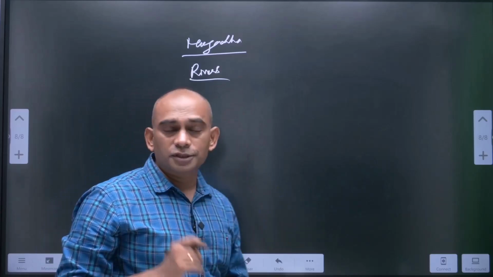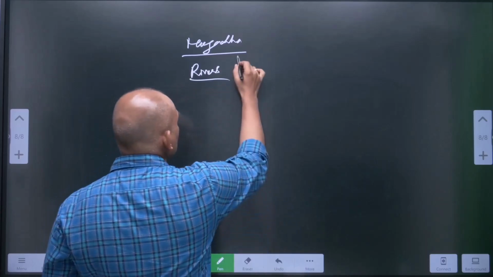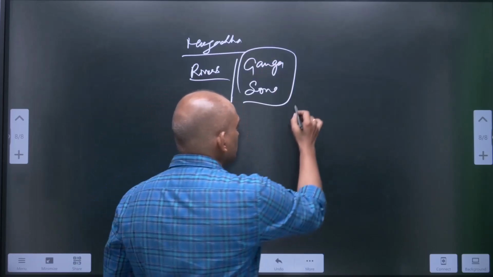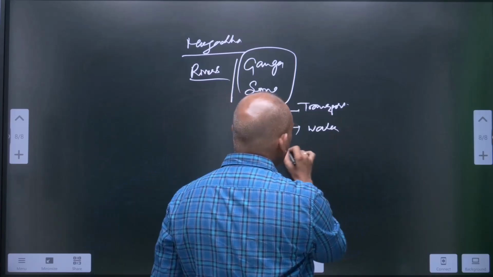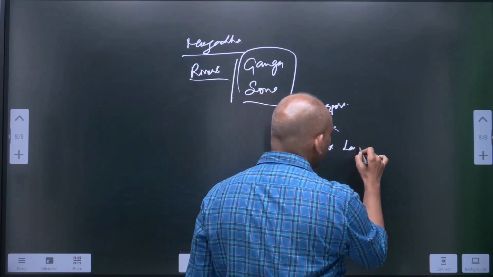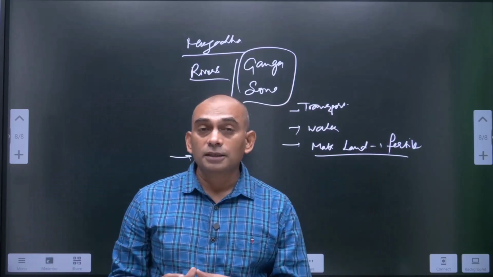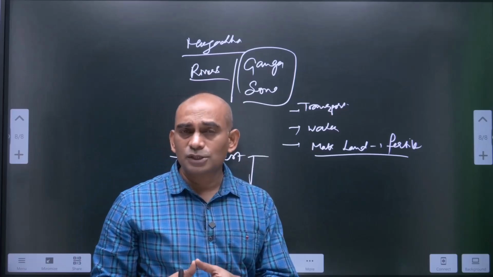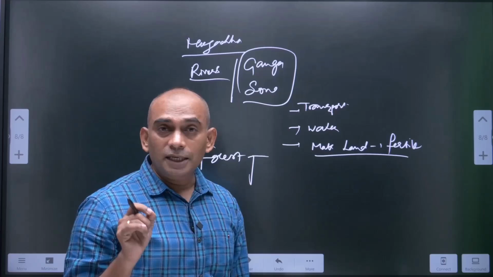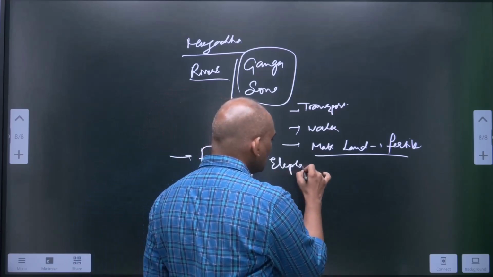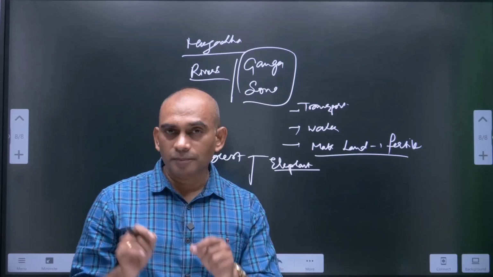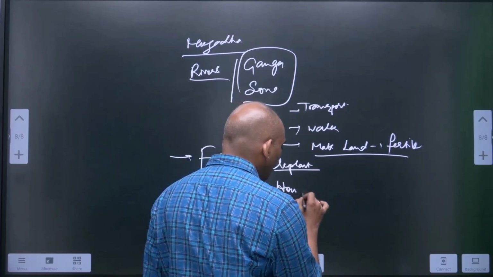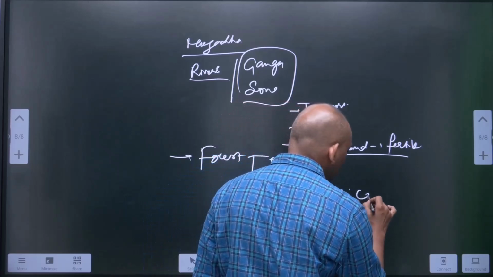Rivers were flowing through it, among those, the Ganga and Son rivers. These rivers provide transport facilities, provide water, and also make the land fertile. Some parts of Magadha were forested. Forest means it provides animals as well as wood. Among animals, elephants were captured and trained for the army. Wood was used in building houses, palaces, chariots, carts, etc.